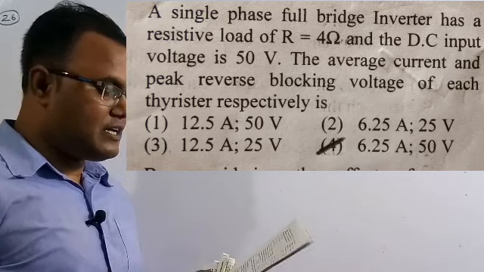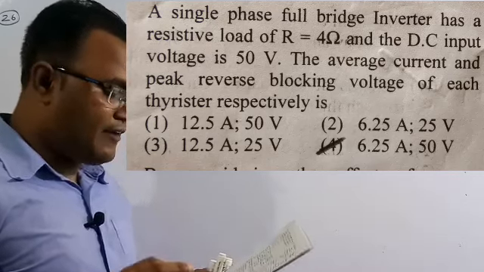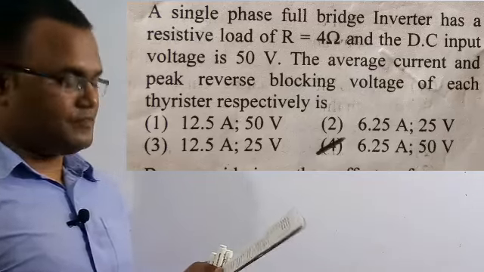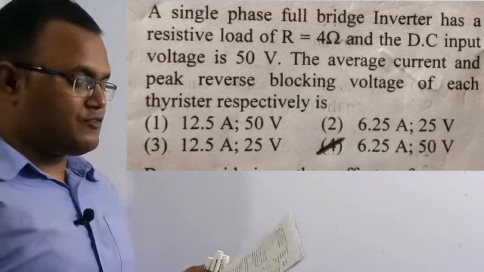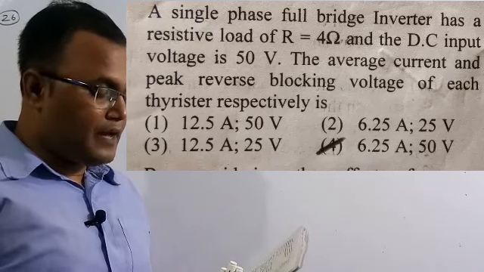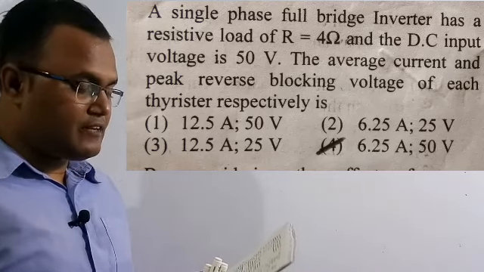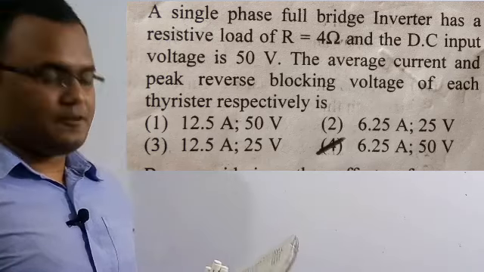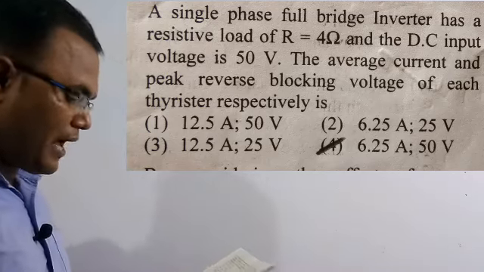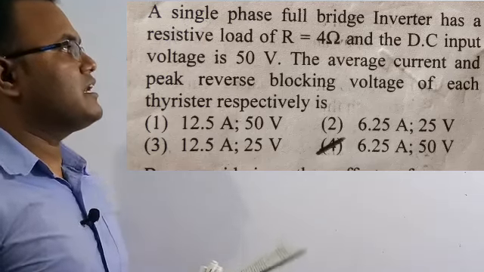Here they are asking what is the average current and the peak reverse blocking voltage of each thyristor. See, they are asking the average current of the thyristor, not the output average current, and also the peak reverse blocking voltage of the thyristor. Out of the four options, option D, which is 6.25 ampere and 50 volt, is the correct solution. So let's solve this numerical.